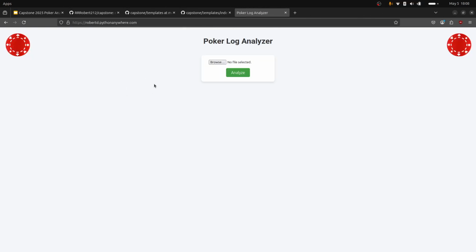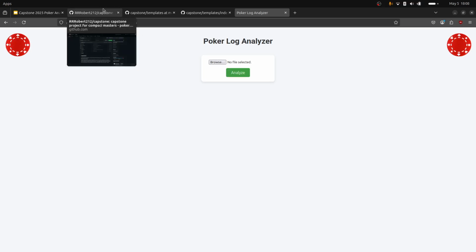Okay, so here is the actual website. So you can go to this URL. I'll include it in my email, and it should be live. It's not just locally hosted. So you go here, and it basically does nothing until you upload a file. So you can hover over browse, and it'll say, please select the file.